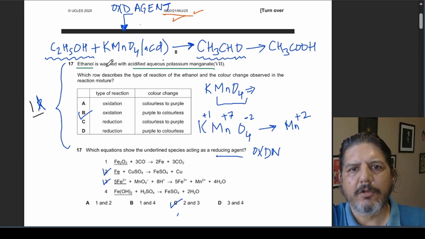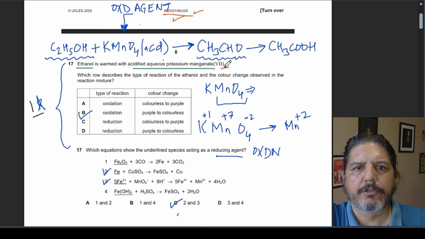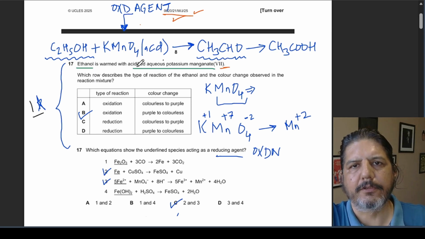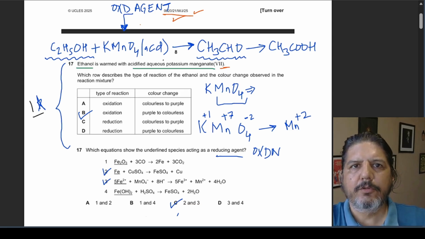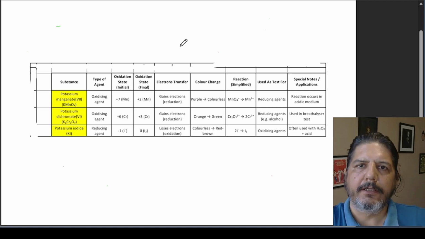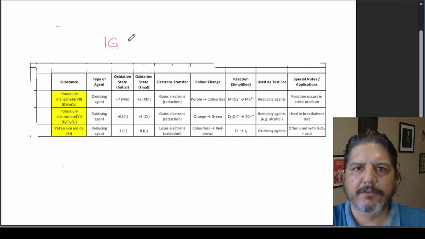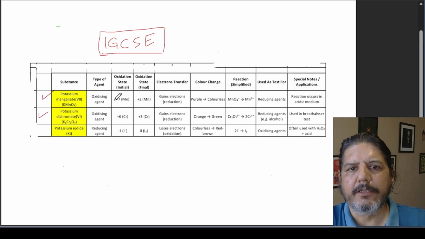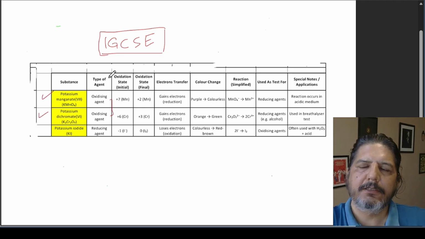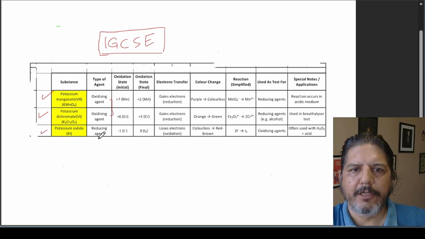So the first question is: ethanol is warmed with acidified aqueous potassium manganate solution. Which row describes the type of reaction of the ethanol and the color change observed in the reaction mixture? There are a few things that you need to cram regarding IGCSE reducing and oxidizing agents. Potassium manganate and potassium dichromate act as oxidizing agents. They are the oft-repeated oxidizing agents, and potassium iodide would be the reducing agent.